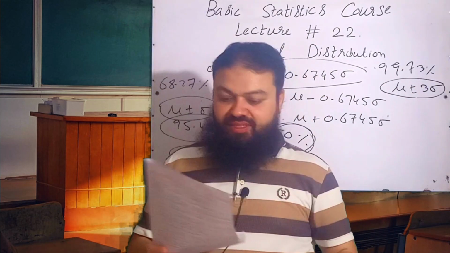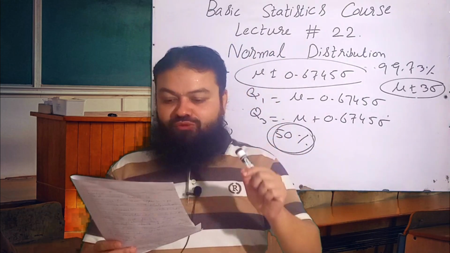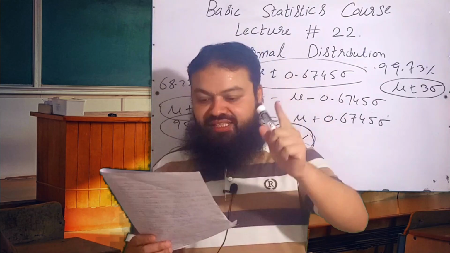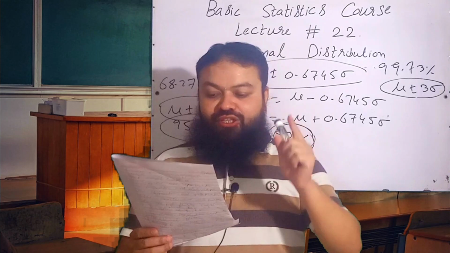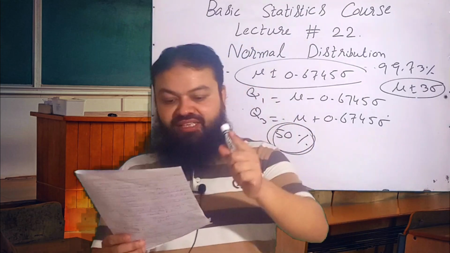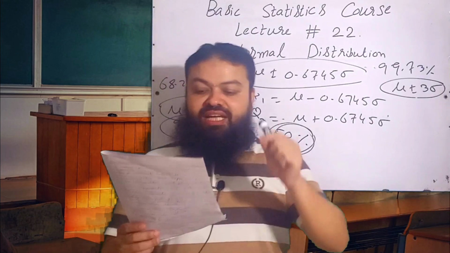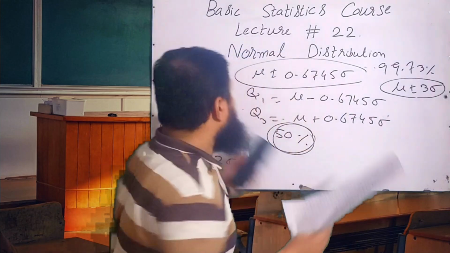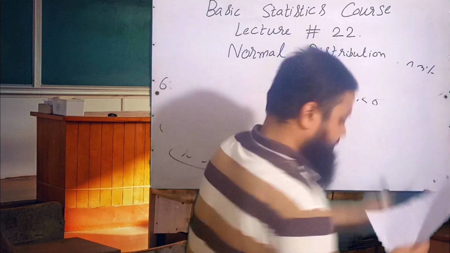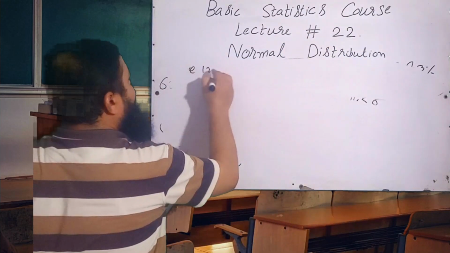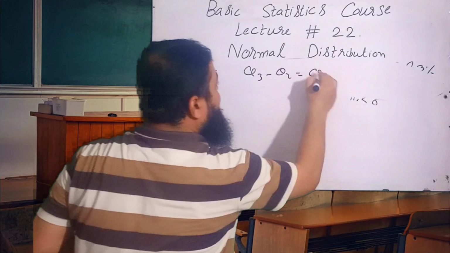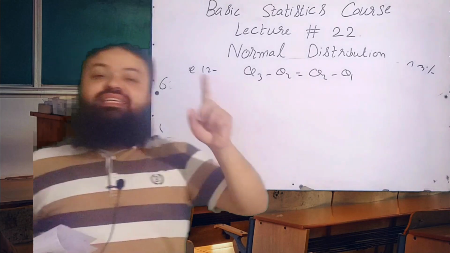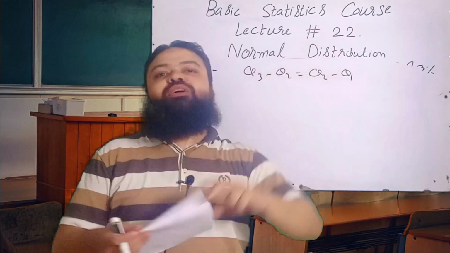Question number 12. For a normal distribution, Q1, Q2 and Q3 are, A option, Q1 and Q2 are equidistant from the median. B option, Q2 and Q3 are equidistant from the median. And C option is Q1 and Q3 are equidistant from the median. D, none of the above. Dear students, we know Q3 minus Q2 is equal to Q2 minus Q1. It means Q1 and Q3 are equidistant from the median. C will be the correct option in the exam.